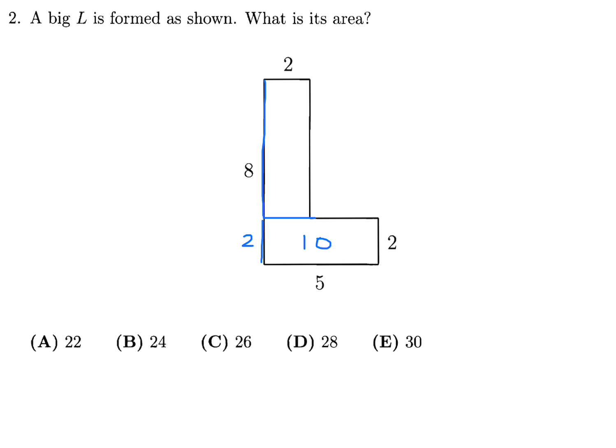This is now 6, that distance. So now we have 6 and 2. 6 times 2 is 12. So the area of that big L is this 12 plus this 10, which is 22. Number 2, therefore, the answer is A.